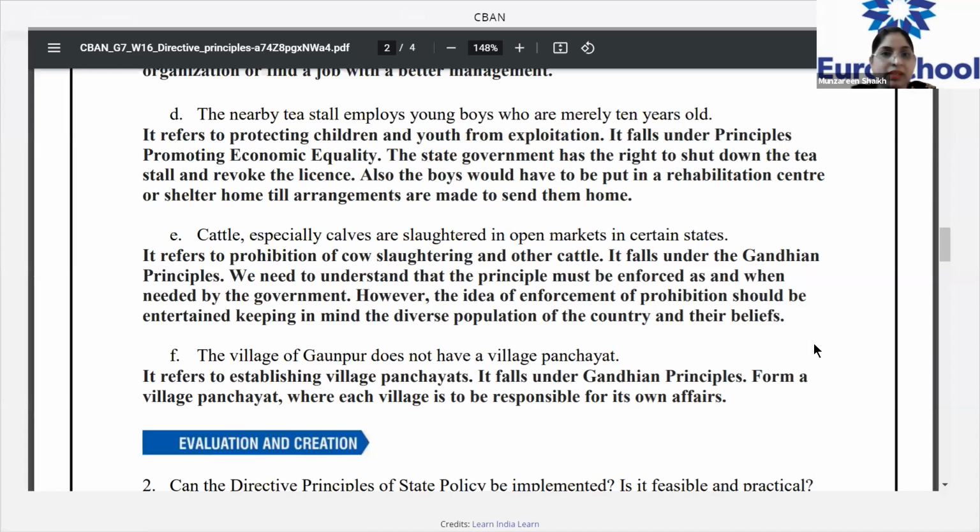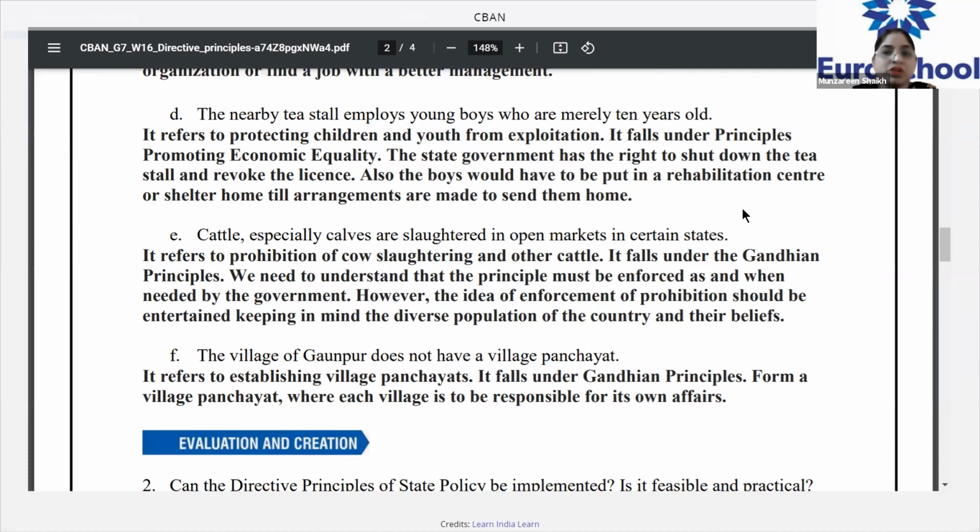Yes, Samriddhi and then Joshua. Okay, ma'am. Ma'am, I would like to add, for example, if the tea stall's owner does not listen to me, then I will have to inform the state government. Okay. And what are you going to do? And ma'am, then we will have to shift the boy to an orphanage or a shelter home till the arrangements are made to send him to his home.